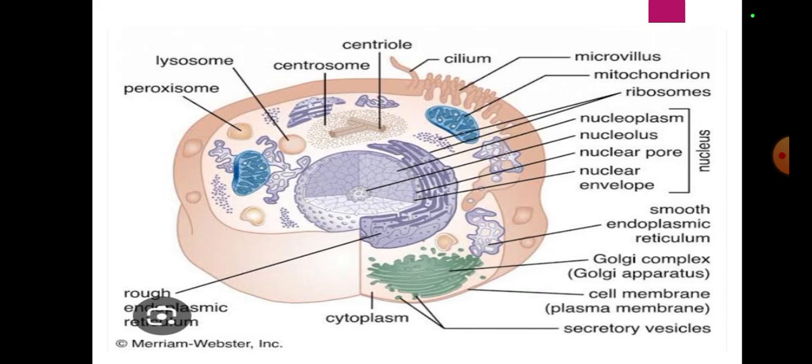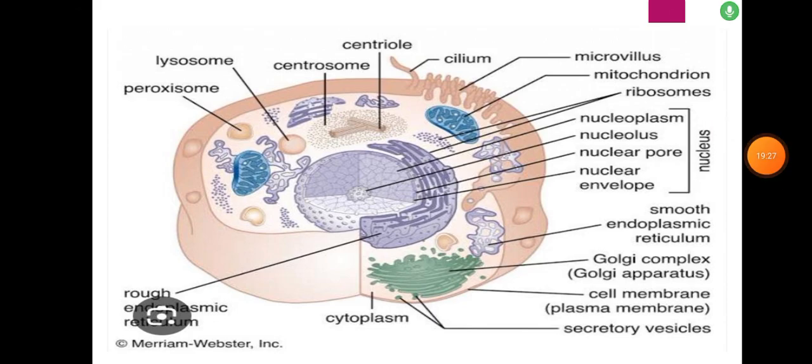Chloroplast now is a special organelle for photosynthesis found in green parts of a plant. It contains a green pigment called chlorophyll. A chloroplast absorbs sunlight, carbon dioxide, and water to make food and oxygen. It's not present in animal cells. And then we have the vacuole that stores different types of substances like food, water and salts if in abundance. Plant cells have a large central vacuole. A fluid-filled vacuole provides support from inside to the plant cell. It increases in size during plant growth. Animal cells have small vacuoles dispersed in the cytoplasm.